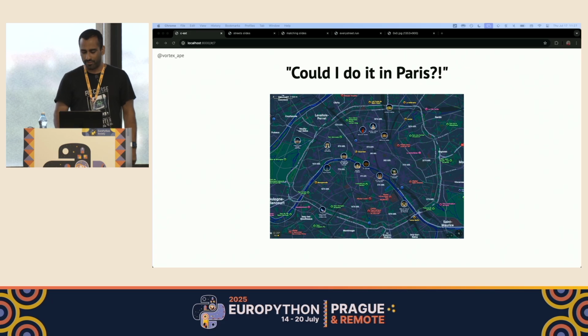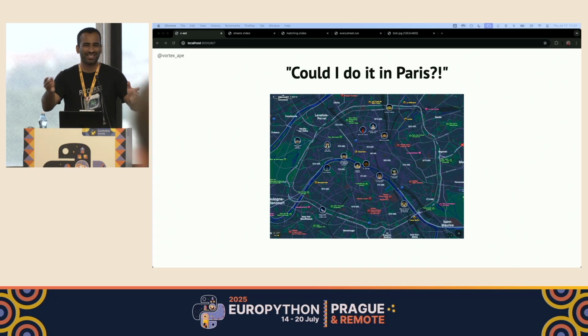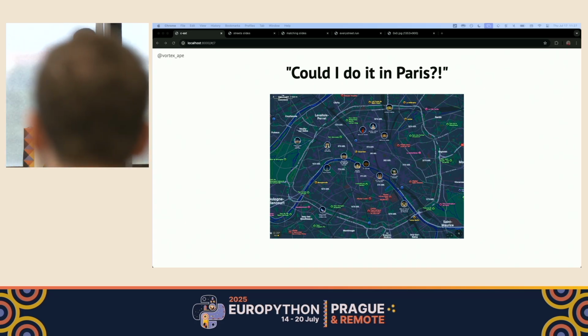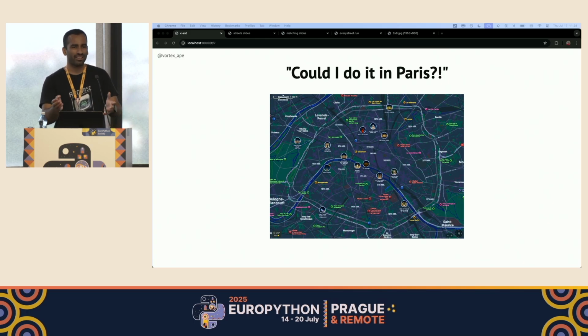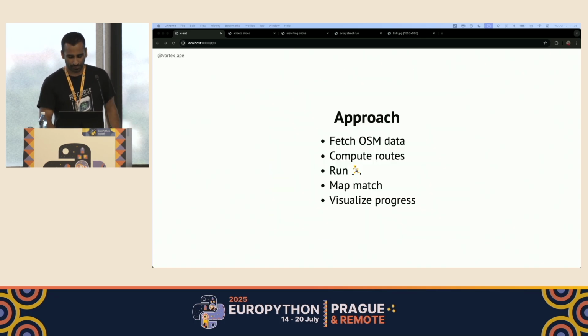I moved here in 2021 and love how walkable the city is. I'd been doing the same running loops, and it had gotten a bit monotonous over time, and I thought it would be a fun challenge to run every street in the city. So Tom Murphy and Ricky Gates had a bit of a manual approach, so I also thought it would be fun to automatically track my progress as I run, as it could be a fun side project and a way to learn about GIS, which is another thing I always wanted to do.